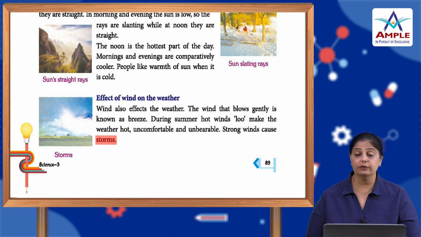But during the summers, when the wind is blowing with the heat of the sun, those hot winds are called loo, and they really make the weather hot, uncomfortable and unbearable. That's the unbearable heat. And when the winds are really very strong and very fast, they are known as storms.